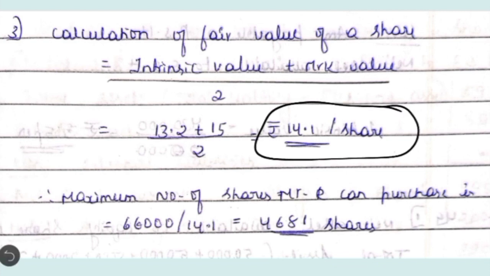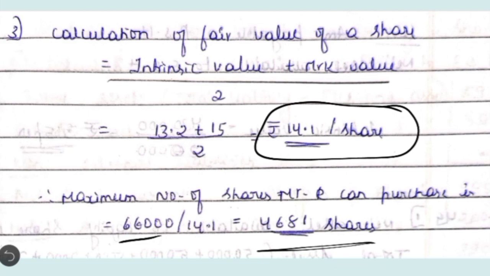Okay, this is the fair value, and on the basis of this 66,000 rupees divided by 14.1, you get 46,080.56 something like that. So you cannot write in fraction, so it should be a whole number. So we are taking it as 4,681 shares approximately. Okay, so this is how we have to calculate the maximum number of shares one can purchase by investing a certain sum of money.